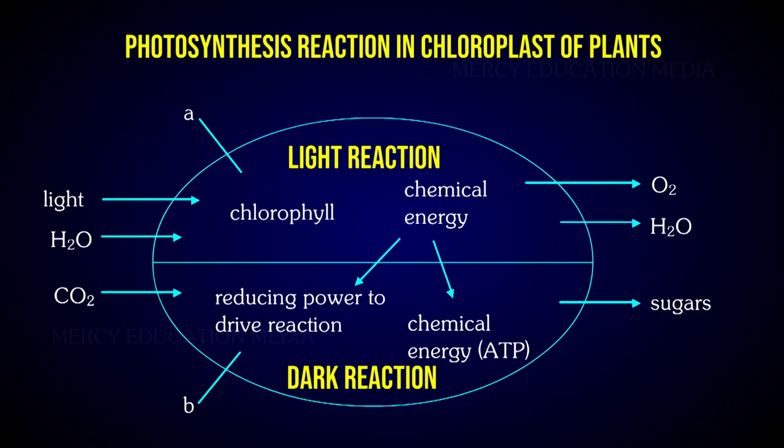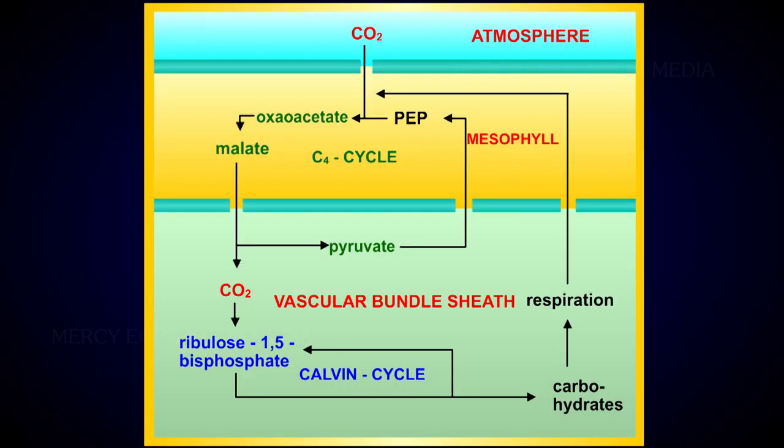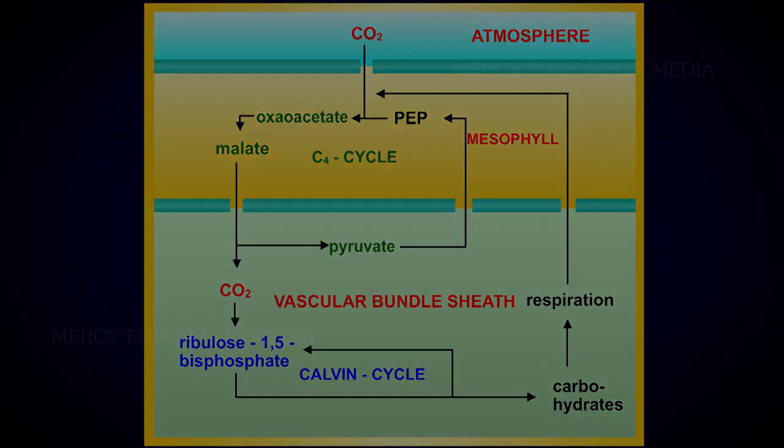The presence of two types of cells leads to the segregation of photosynthetic work, that is, light reactions and dark reactions, separately. Hatch-Slack pathway involves two carboxylation reactions. One takes place in chloroplast of mesophyll cells and another in chloroplast of bundle sheath cells.